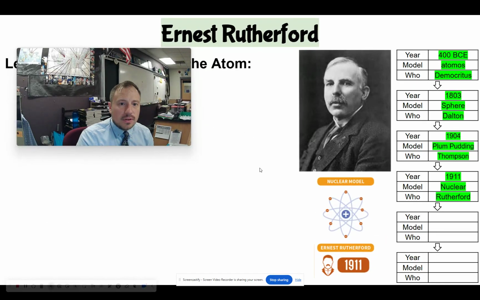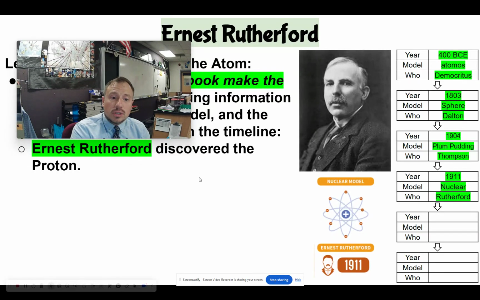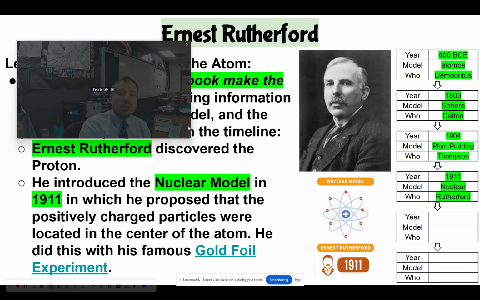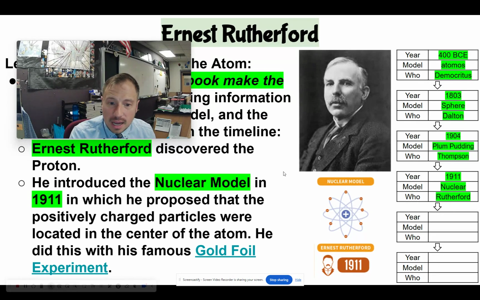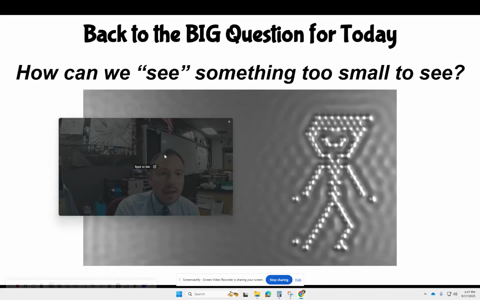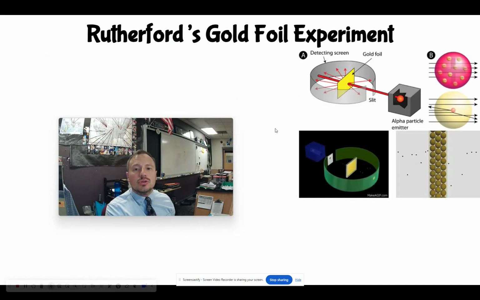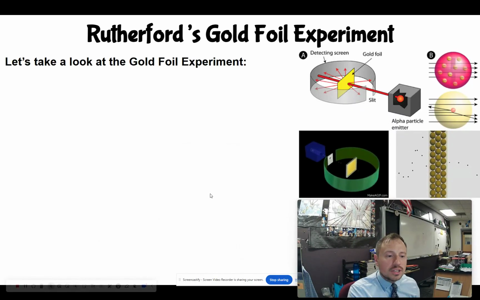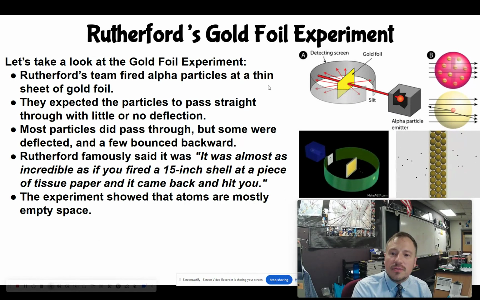Now, Ernest Rutherford discovered the proton, and he did this in 1911, and he introduced the nuclear model. Now, he did this using a very famous experiment called the gold foil experiment. And that brings us to this question, how can we see something too small to see? And that brings us to the gold foil experiment. So what he did was he fired alpha ray particles at a thin gold strip. Now think about aluminum foil, but gold. And he fired these small alpha ray particles. They're just 2 protons, 2 neutrons, so a helium atom without any electrons. Very high energy particles moving.